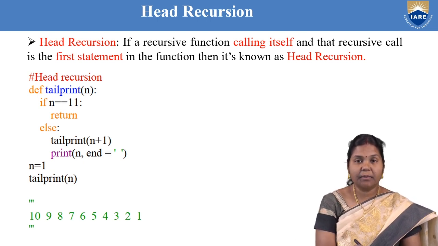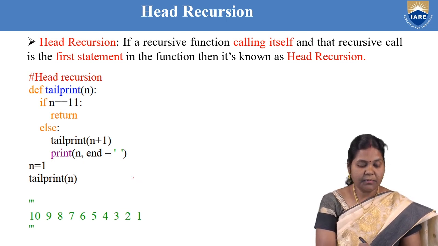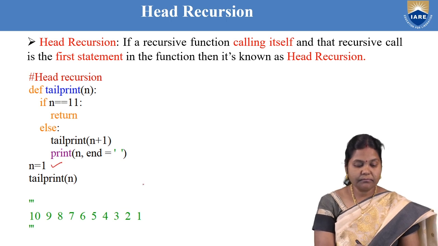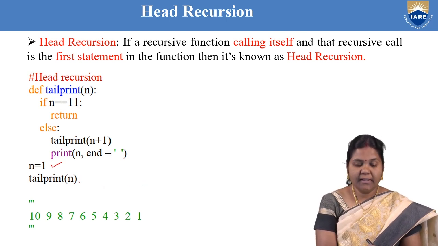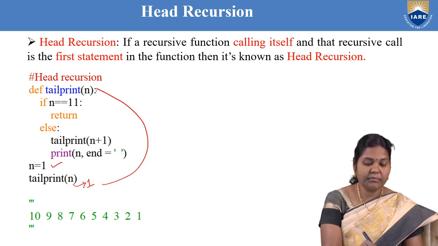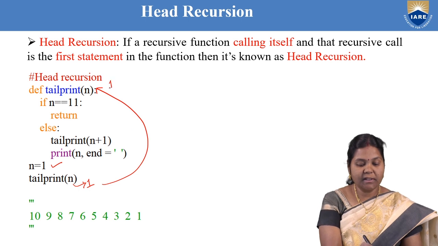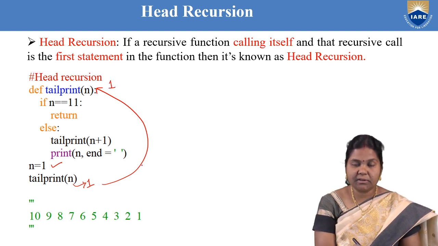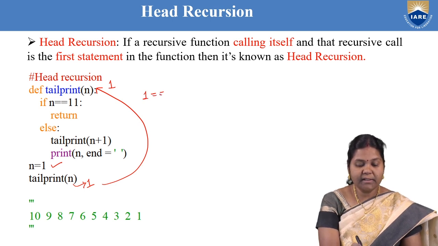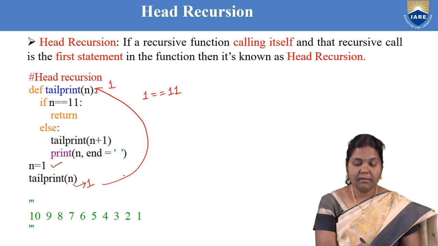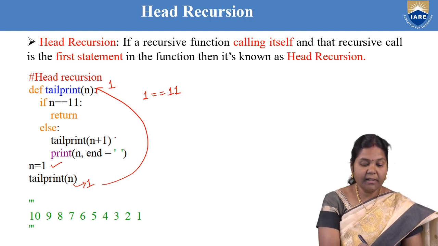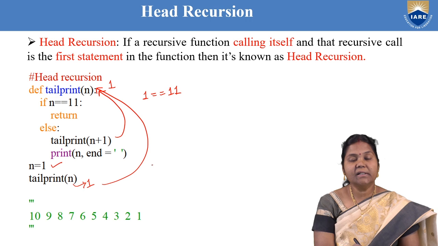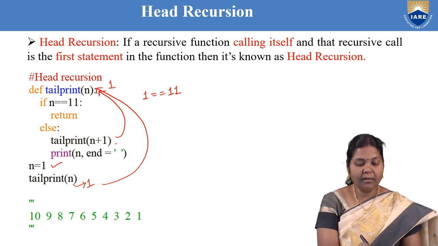Now you can see the same example over here. If you want to display the numbers from 10 to 1, first of all n is equal to 1. Now call the function tail print. So first time n value equal to 1. There is a call to the function, and it checks the base condition, that 1 is equal to 11. No, so the base condition is not satisfied. So come to the else part. In the else part, tail print is calling itself again with the change in value to n plus 1. Now n value becomes 2.